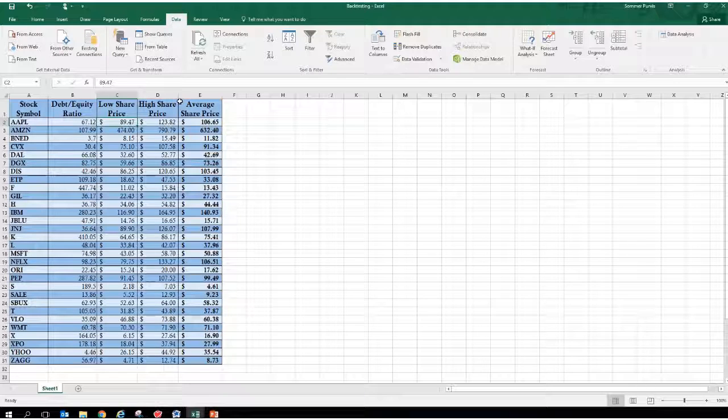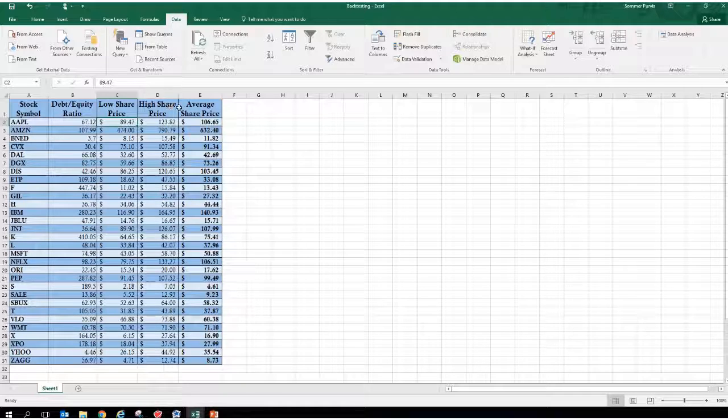So my hypothesis is that the higher a company's debt to equity ratio, or the higher their financial leverage, the lower the average stock price. This intrigued me a little bit because as a potential investor, I feel like I would want to pay less for a share of stock if the company had a lot of financial leverage, just because I would perceive that to be a little risky.